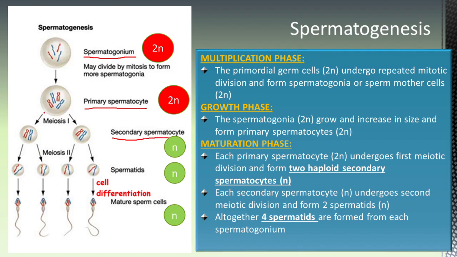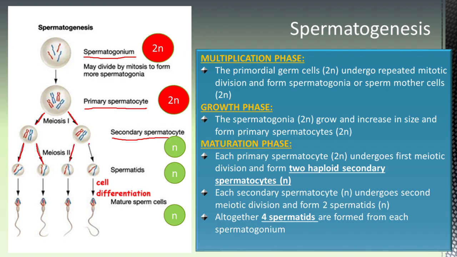Here you can see the primary spermatocyte is undergoing first meiotic division and forming two secondary spermatocytes which are haploid.